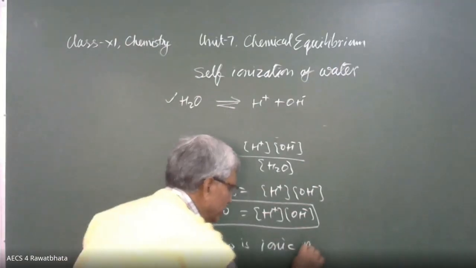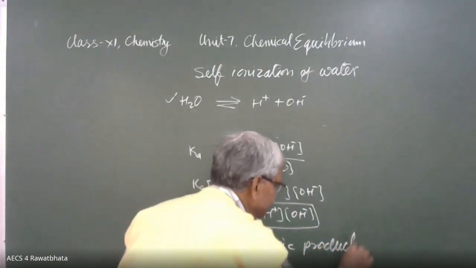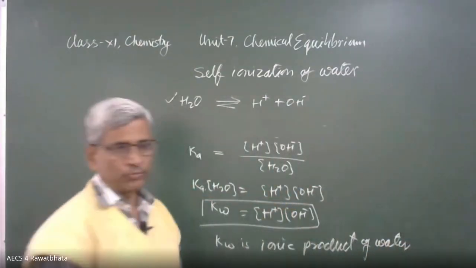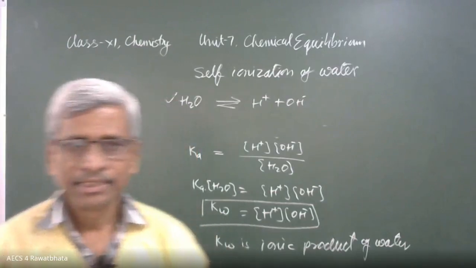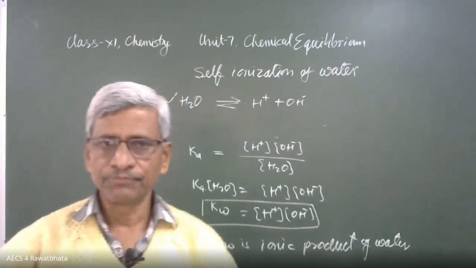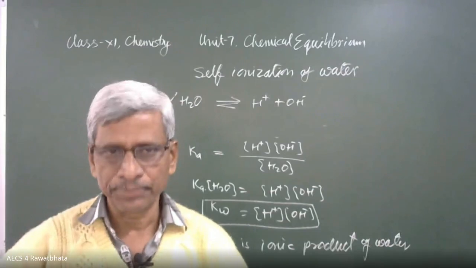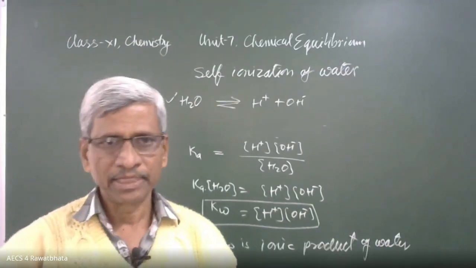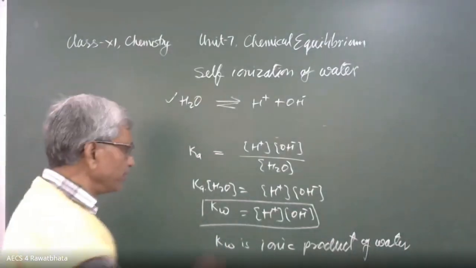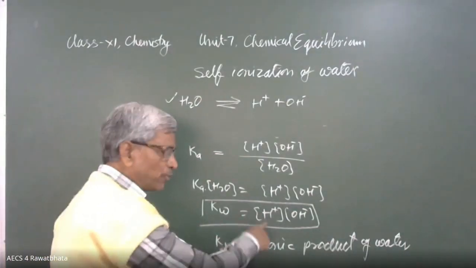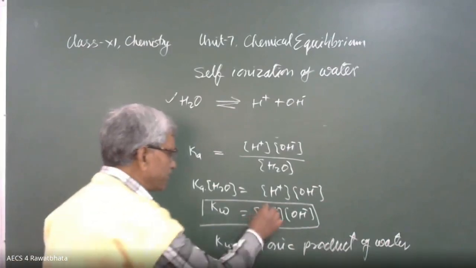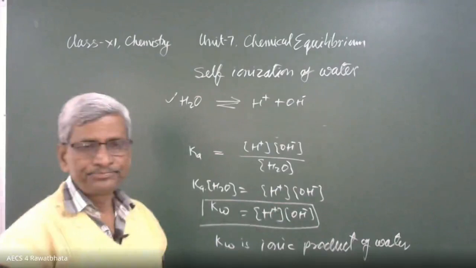It is Kw. Just like the equilibrium constant for an acid and the equilibrium constant for a base, this is the equilibrium constant for water. Kw is the ionic product of water, the product of the ions produced by water molecules. The value of H positive and OH minus is constant at room temperature.